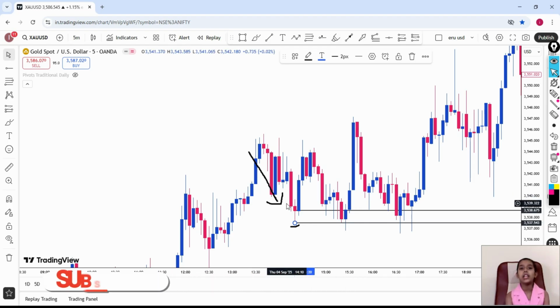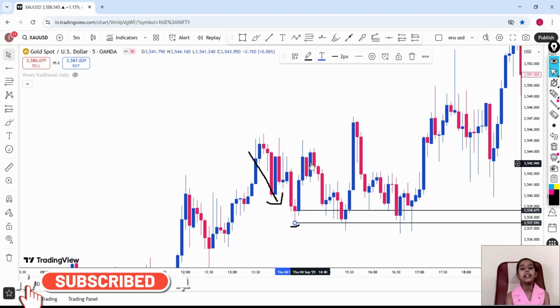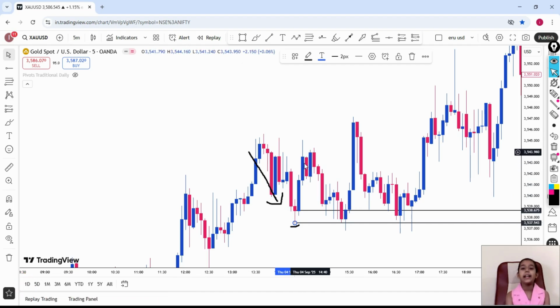So friends, first see, market is coming downside. Here sellers are more than buyers, and from here the market started going upside, and here buyers started pushing the market upside. So friends, see, here it touches our support zone, and this makes S1, and then market goes upside. Then again it comes downside and goes upside. See friends, here it touches our support zone, then this makes it our S2, means support 2.